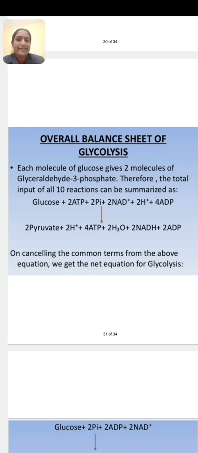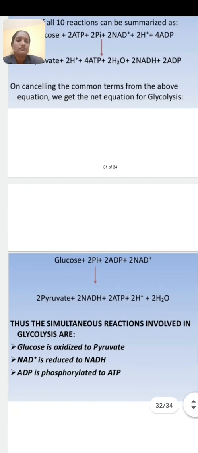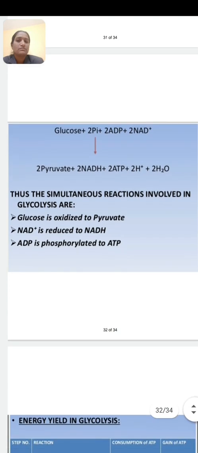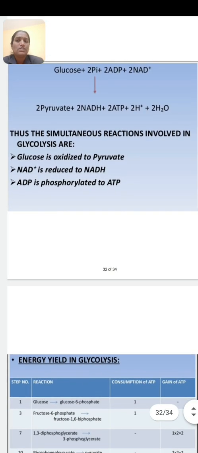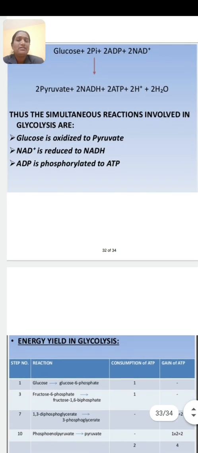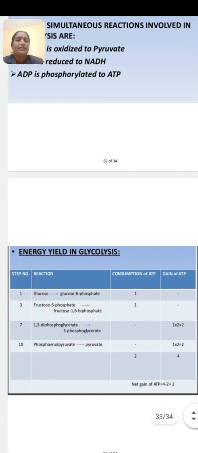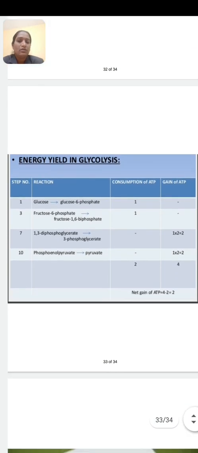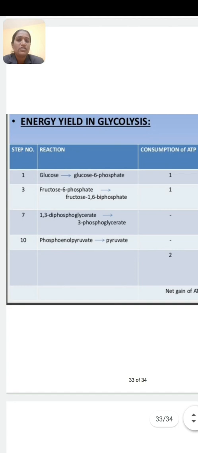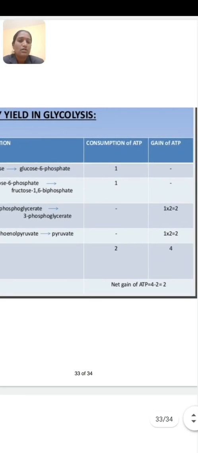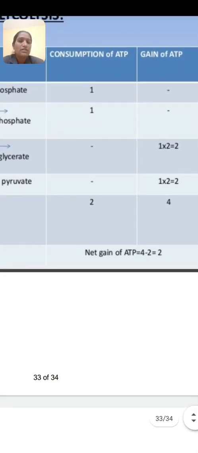In overall 10 reactions, summarized here, glucose is converted into 2 molecules of pyruvate. Glucose is oxidized to pyruvate, NAD is reduced to NADH, and ADP is phosphorylated to ATP. Overall, the total net gain of ATP is equal to 2.